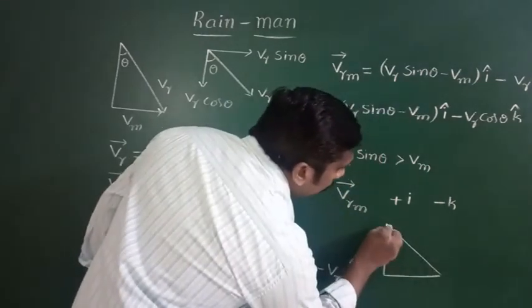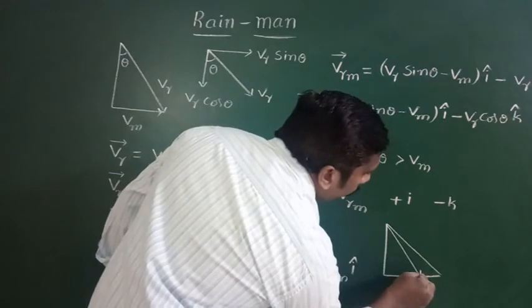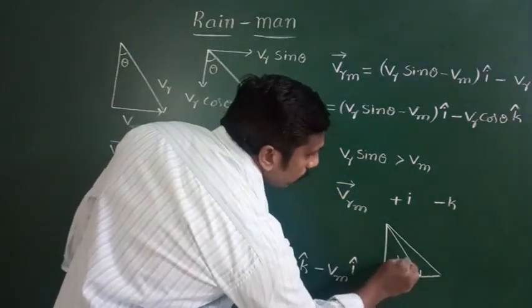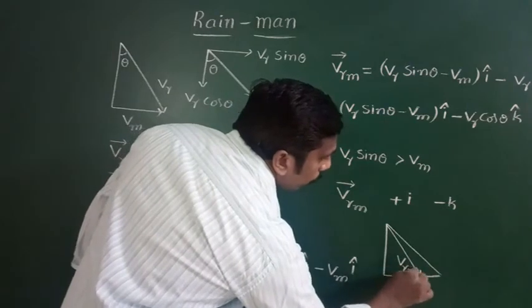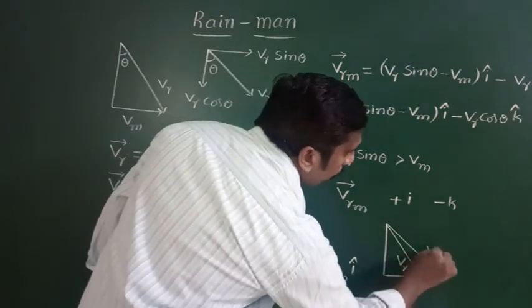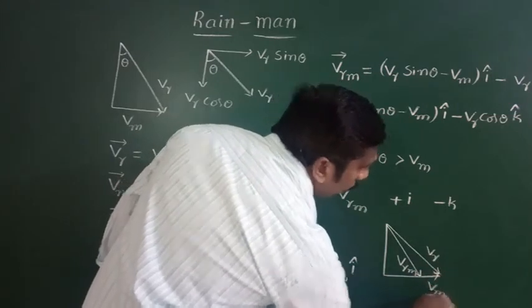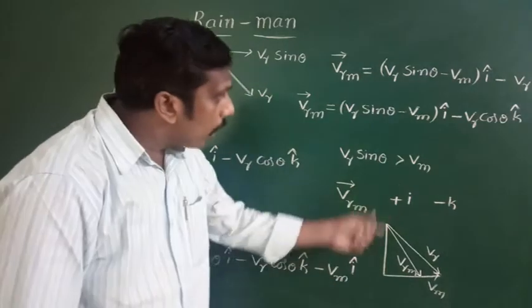This is the resultant direction of the velocity of the rain with respect to man. This is the velocity of the rain with respect to man direction. This is the velocity of the rain direction. This one is the velocity of the man direction. Here there is no change in the vertical component.